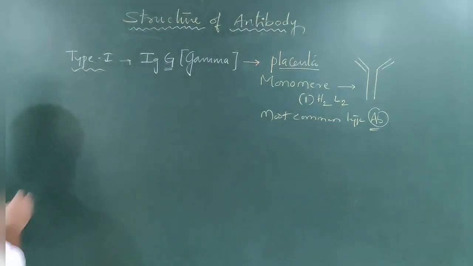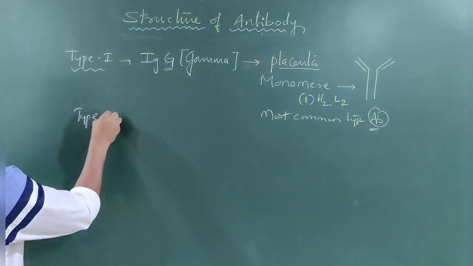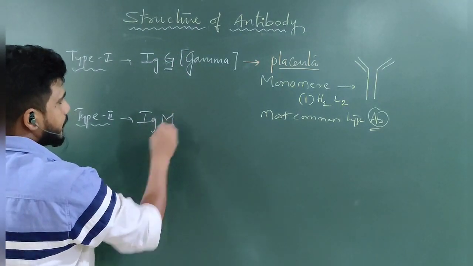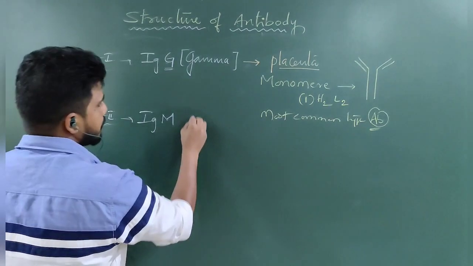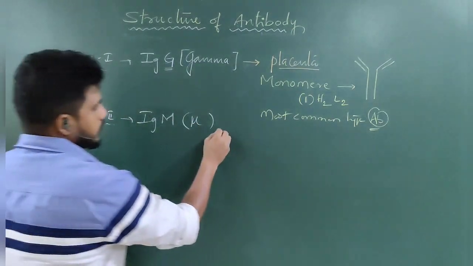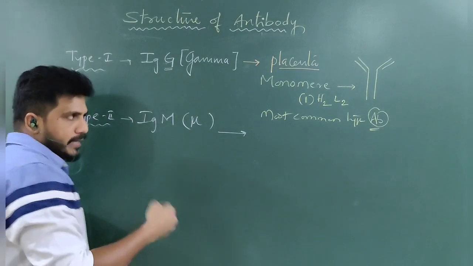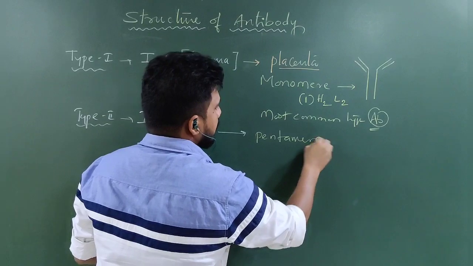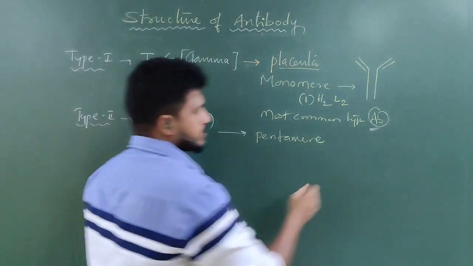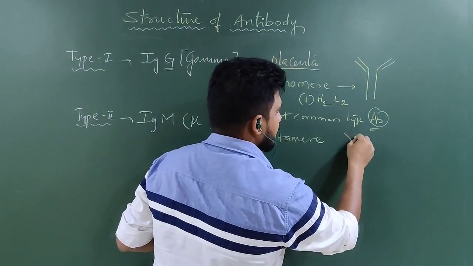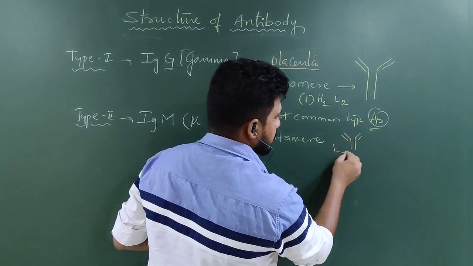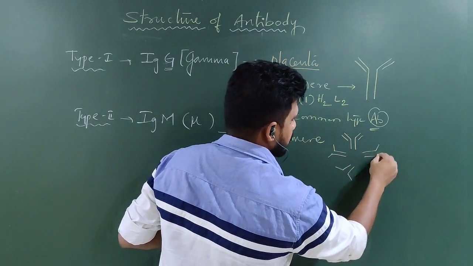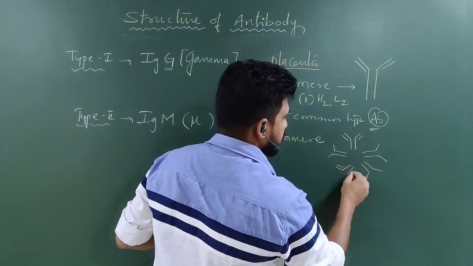Right. The second one, type 2, IgM. M means mu. This M is a bigger one, it is a pentamer. Pentamer means 5 units. This is the first unit, second unit, third unit, fourth unit, fifth unit.